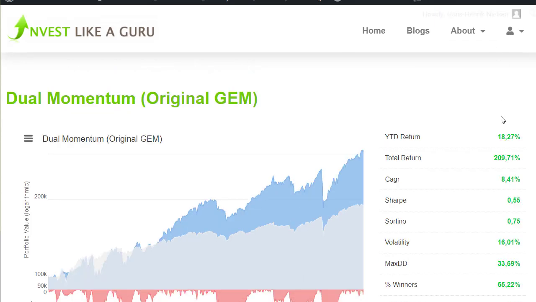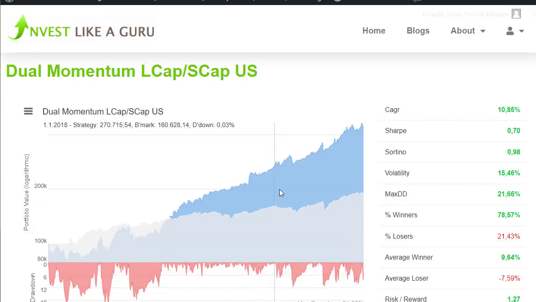Let's have a look at the stats first, of course. In the other model, we had a CAGR, compound annual growth rate, at 8.41%. And you can ask yourself, is that really so big of a difference, just a couple of percentage points? But yes, if we have a look at the original model here, starting with $100,000, we are ending up in around 309,000, whereas over the same time span, but with 10.85% per year, you're ending up at 426,000. So that's quite a lot of difference.